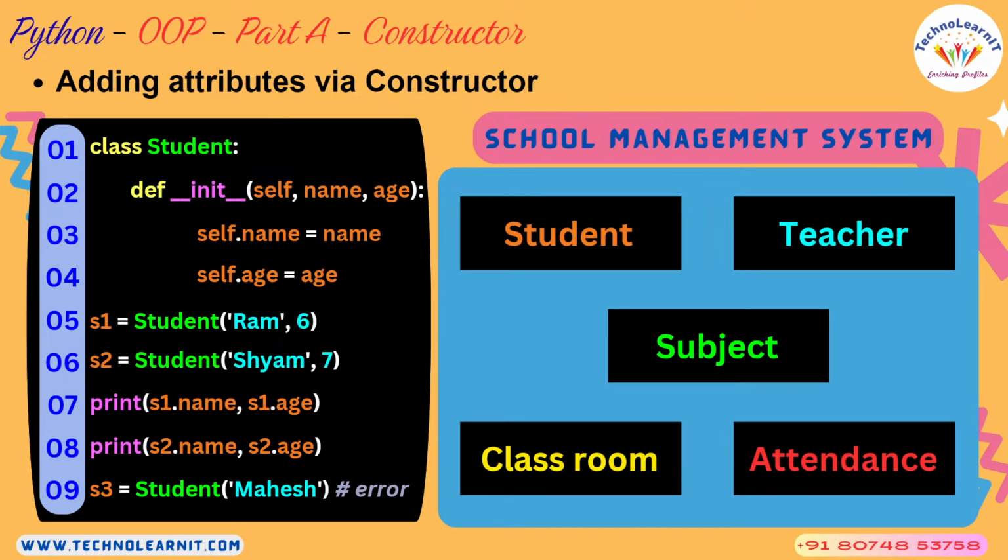In this example, Mahesh is what you are passing. That means Mahesh becomes the name, but you did not pass age. Hence, you will be getting an error. It says missing positional argument, mandatory positional argument is what it says.